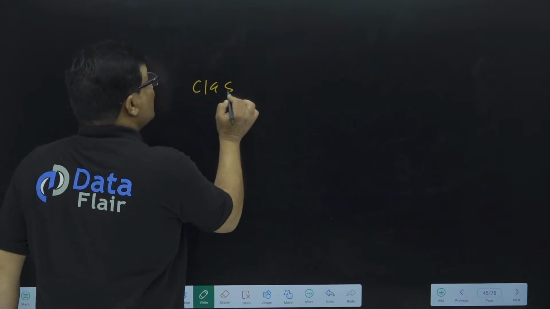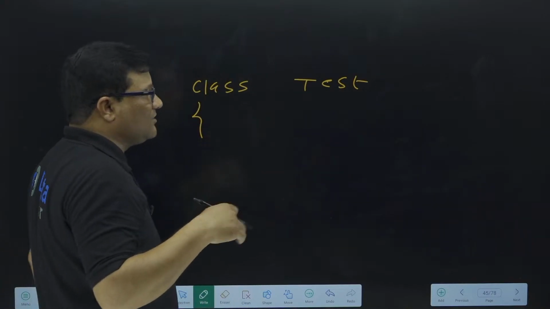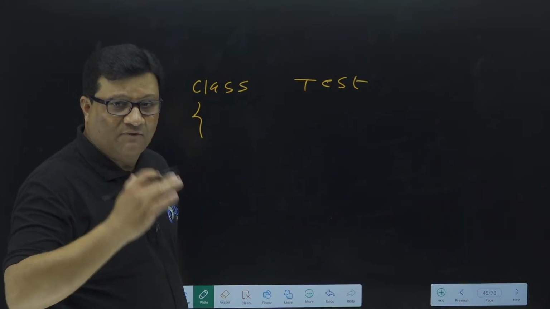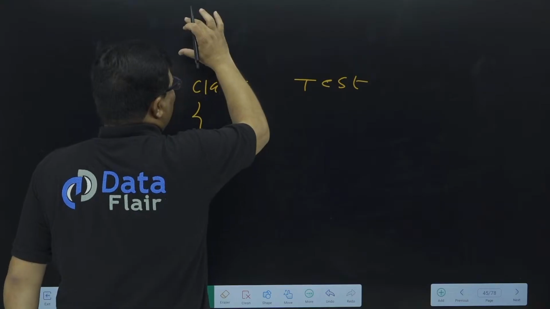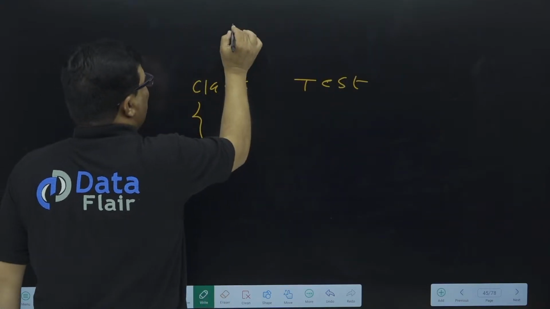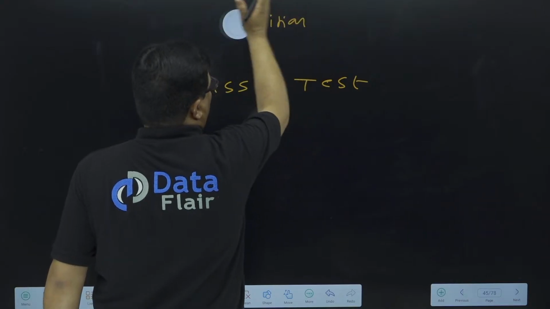But suppose I'm going to create a program for addition of two numbers. Don't worry, I'm not going to write the code yet, because we still need to learn many things, like what is a data type, before writing that program. But sir, I need to mention a title for every program. So I'll simply write here "addition program". Okay, this is my title.